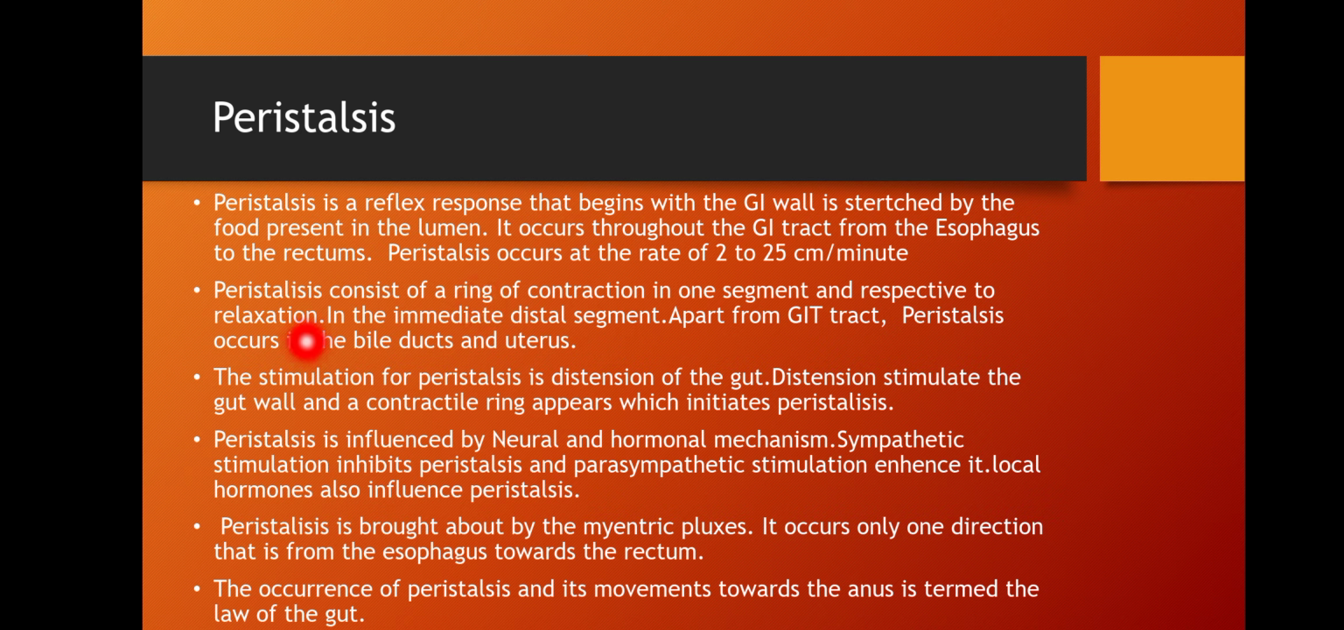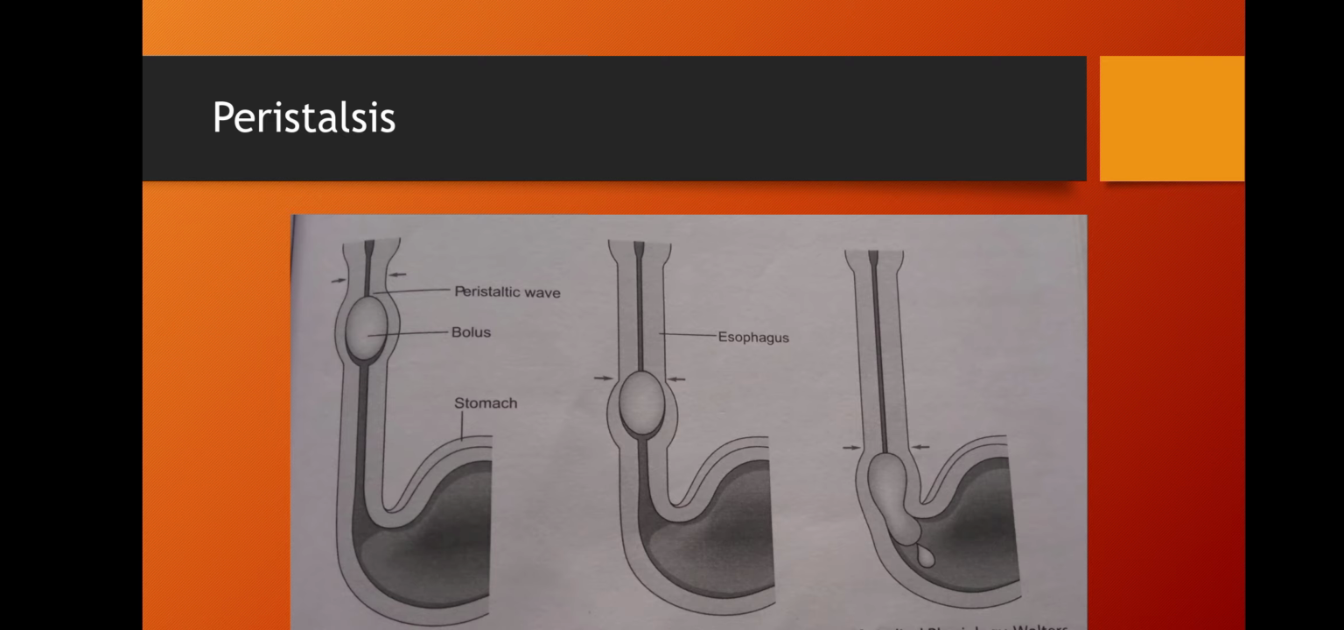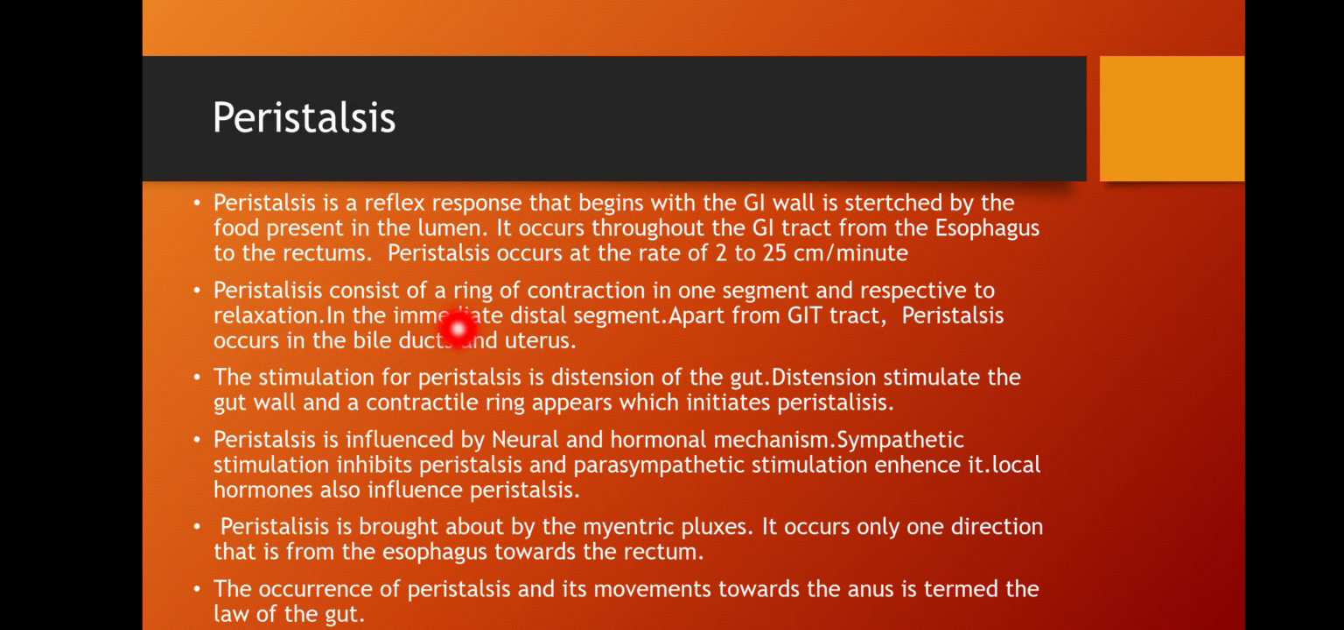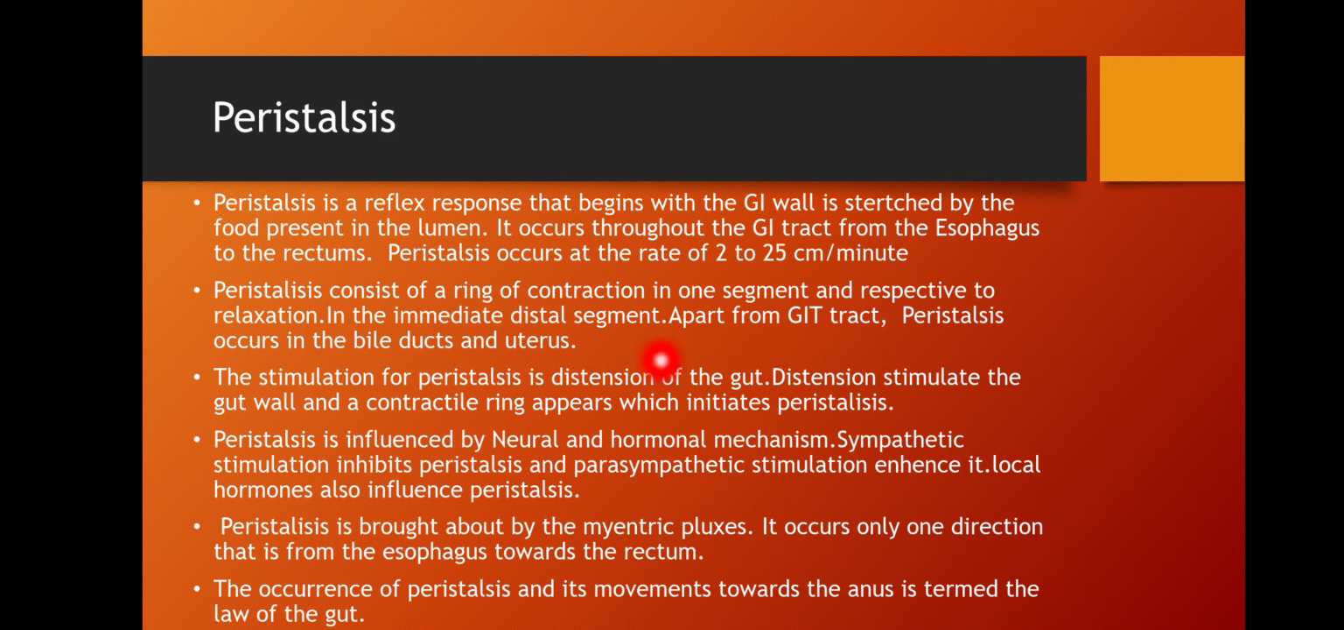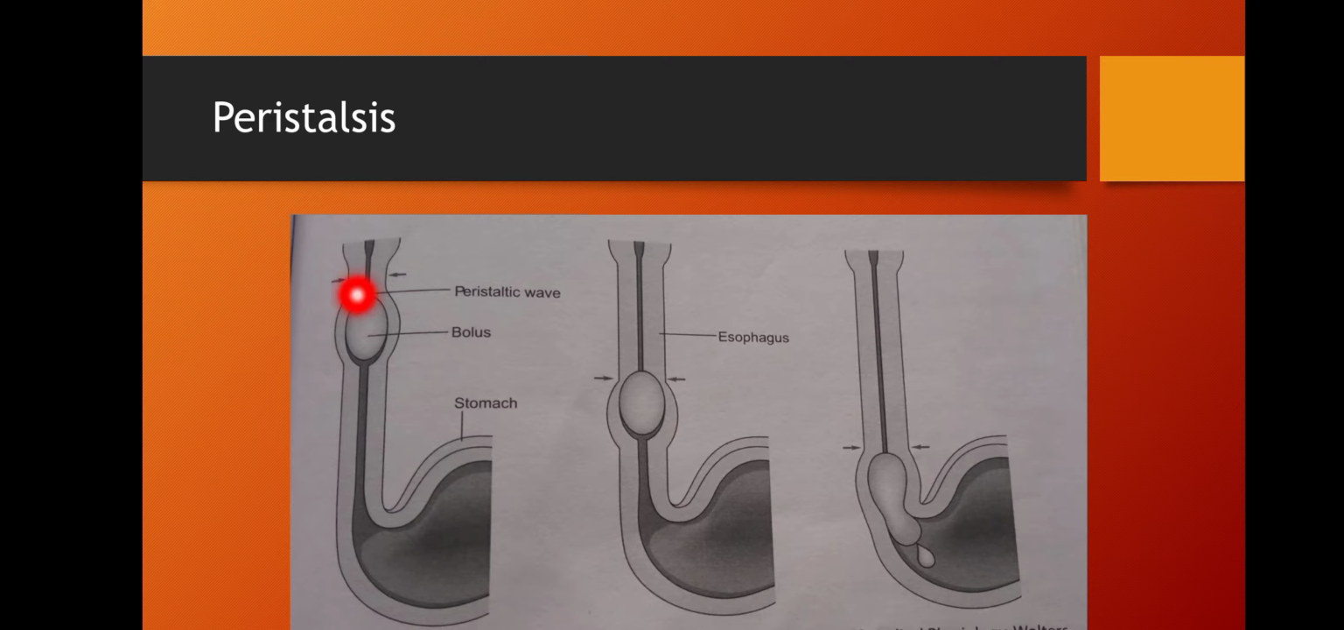So peristalsis consists of a ring of contraction. Here we can see it is a ring of contraction in one segment, with relaxation in the immediate distal segment.